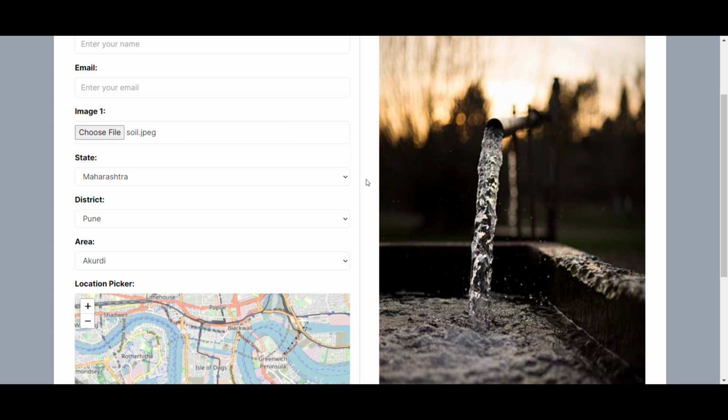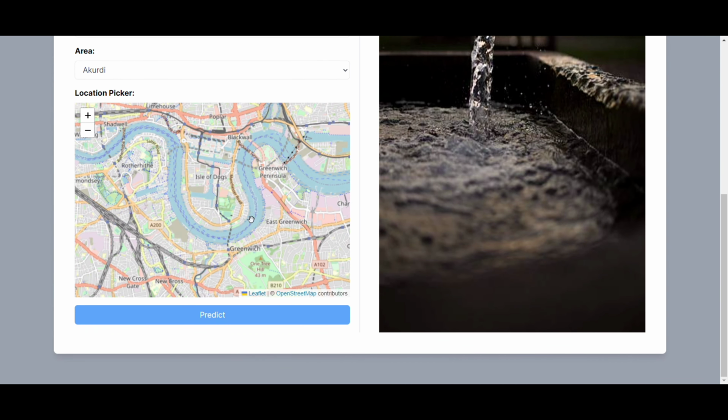To predict that aquifer, we need the location of the user. So we are taking the location and predicting the aquifer, because the aquifer is very important. An aquifer is a rock in which groundwater is seeping. We need to find what type of rock it is, to find out how much water it will give and what the density of that rock is, so we can suggest a suitable drilling technique to the user, etc. And next is the location picker.